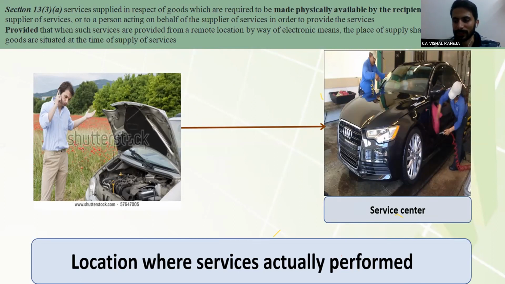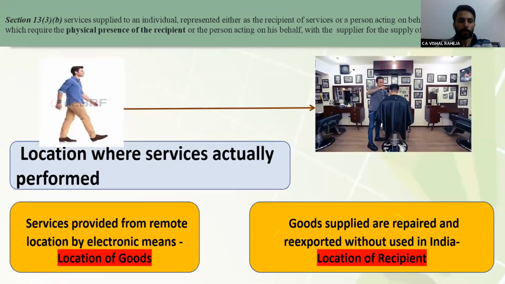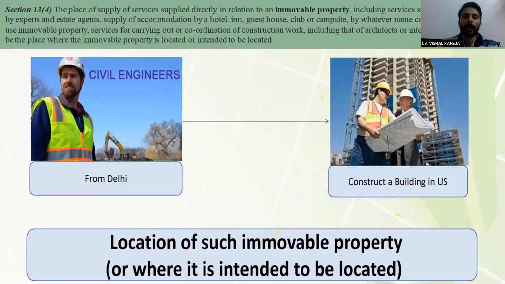In case the services are performed on goods, the rule says the place of supply is the location where services are actually performed. In case there is a requirement to provide services through electronic means, the location where goods are actually situated. In other cases, the location of receipt. In case of immovable property, the rule is very simple: where the property is actually situated.